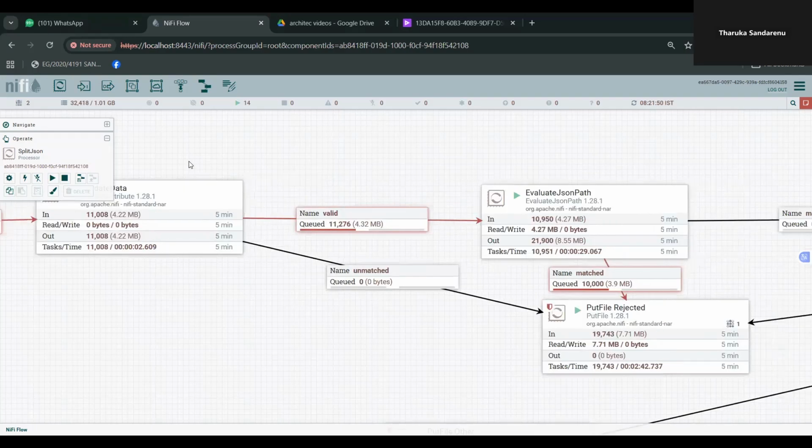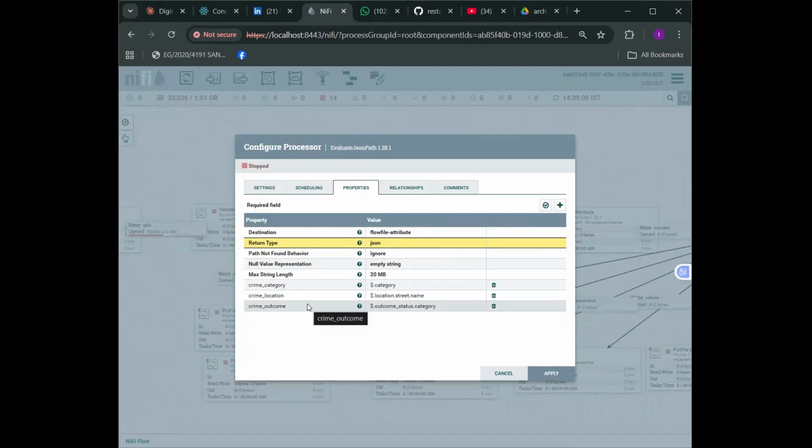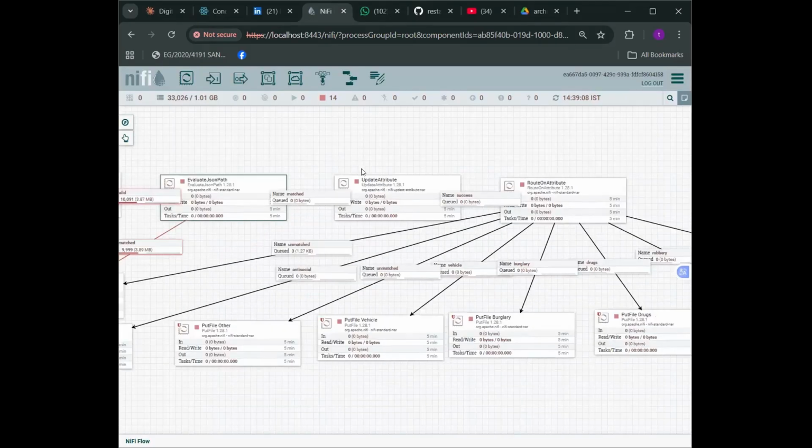Evaluate JSON path extracts 3 key fields from each crime record. Crime category means the type of crime. Crime location means the exact street name. Crime outcome means the investigation status. These become flow file attributes used by downstream processors for routing decisions.